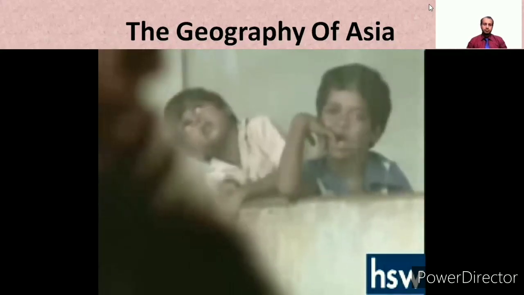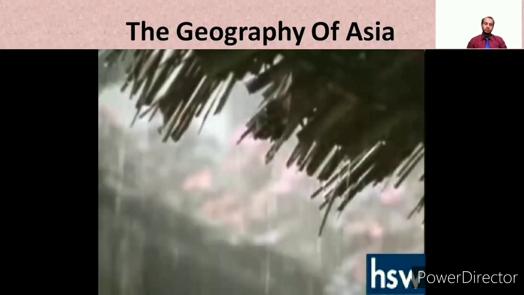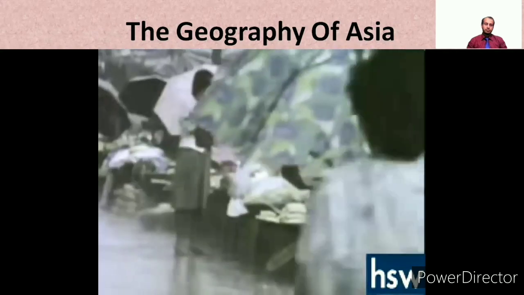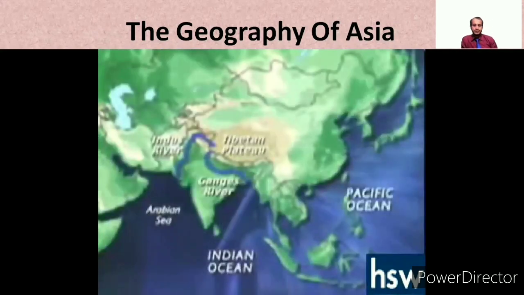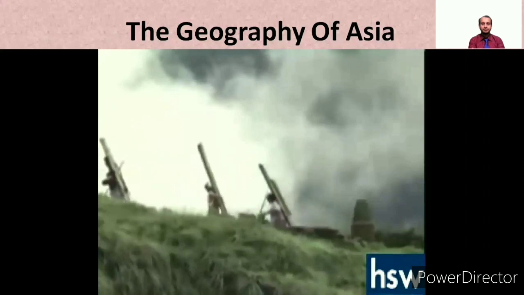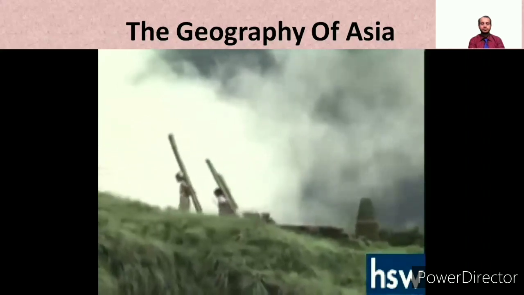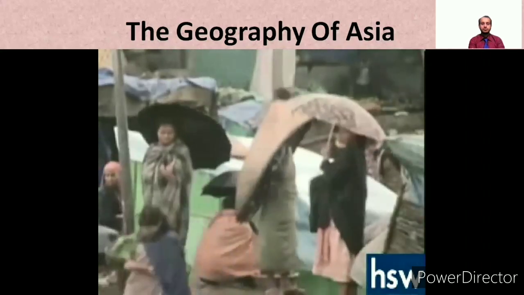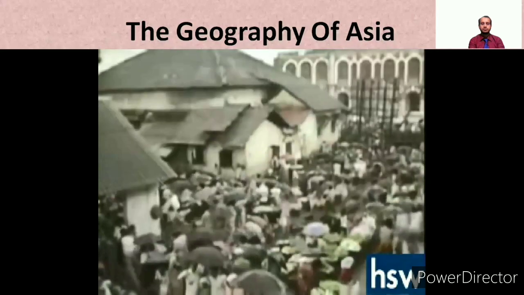Summer monsoons from the ocean bring heavy rainfall. The mountains of the Tibetan Plateau are the origin of the Indus and the Ganges rivers. South Asia's first civilizations developed in these river valleys, and today they are among the most heavily populated areas on Earth.